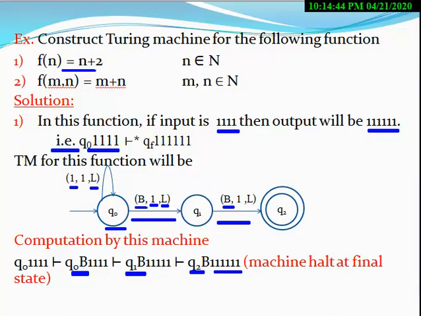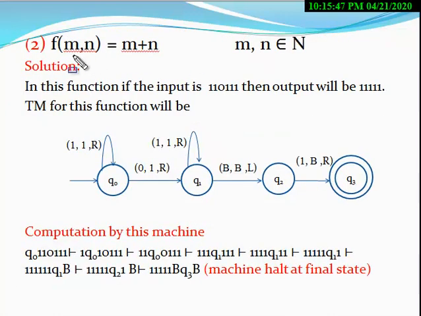Now we come to the second function. The second function is f(m, n) equal to m plus n, that is, the addition of 2 numbers. If you pass 2 inputs, then the output will be the sum of these 2 numbers. Now you have to construct a Turing machine corresponding to this function. Now let us come to the next slide, where you have to solve this function.